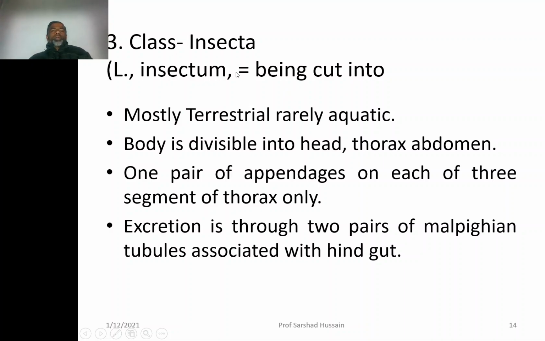Now, as Arthropoda is the largest phylum of the animal kingdom, Insecta is the largest class of phylum Arthropoda. They are mostly terrestrial, rarely aquatic. Body is divisible into head, thorax, and abdomen. One pair of appendages on each of the three segments of the thorax only. You must remember the appendages are present on the thorax only. The legs are present only on the thorax region, not on the abdomen. Excretion is through two pairs of Malpighian tubules associated with the hindgut.